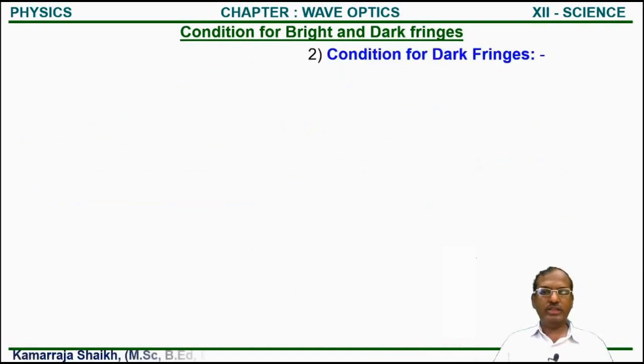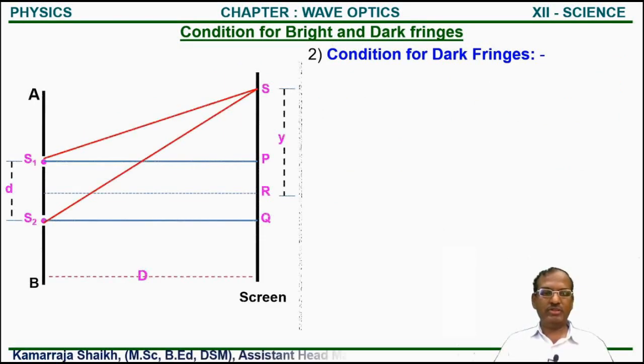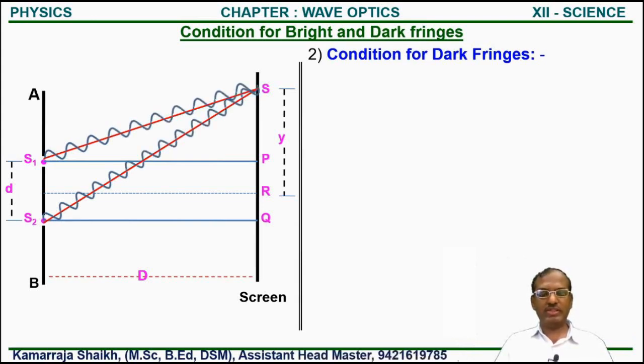Similarly, we can see the condition for dark fringes. We are always familiar with this figure. In that, S1 will send the waves in the medium reaching at point S. S2 also sends the waves reaching at point S. If both waves reaching at point S are out of phase, then the interference is destructive, and as there is a destructive interference the point is dark.